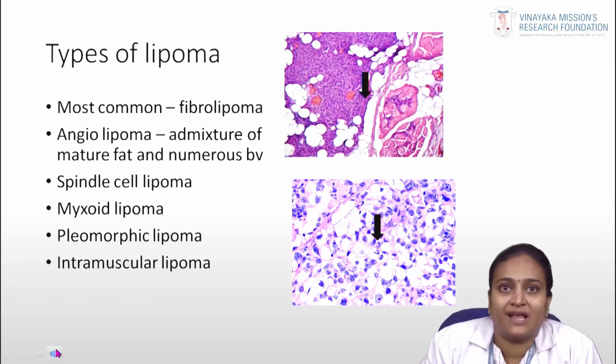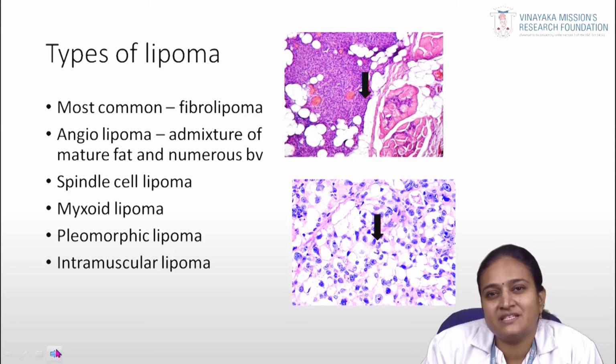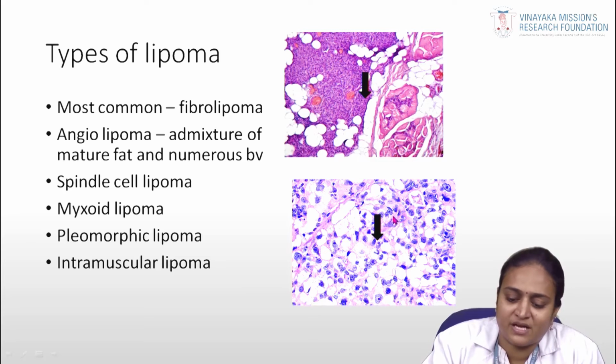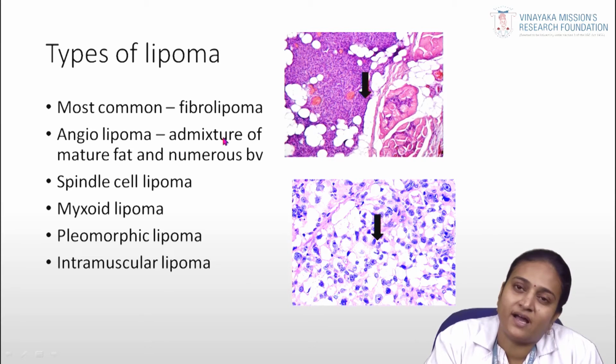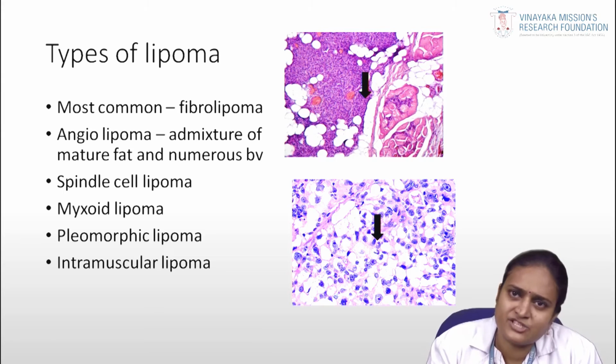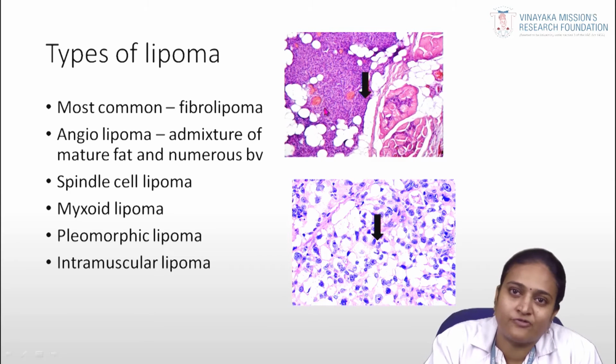There are types of lipoma. The most common is fibrous lipoma, where along with the fibroblastic cells you can see a lot of lipoblasts. Then angiolipoma, an admixture of mature fat cells with numerous blood vessels. And spindle cell lipoma, where you can see a lot of spindle cells along with lipomatous cells.